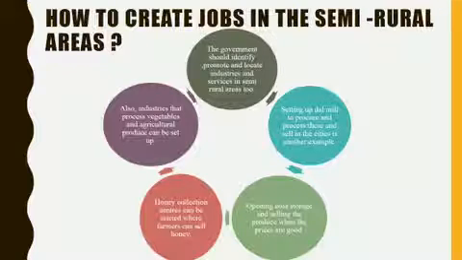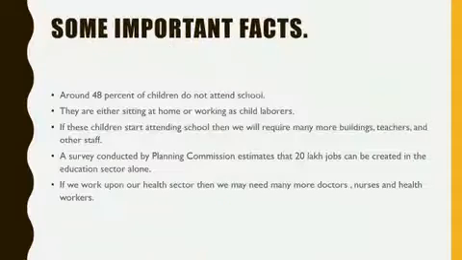So we should not be restricted to creating employment only in the urban areas. So this is how more services can be provided in the rural and semi-rural areas. So children, it is also very important here to add that if you see a country like India, about 60% of the population belongs to the age group of 5 to 29 years. And out of this, only 52% are attending educational institutions, which means that the rest are not going to school, not attending colleges, not acquiring education.